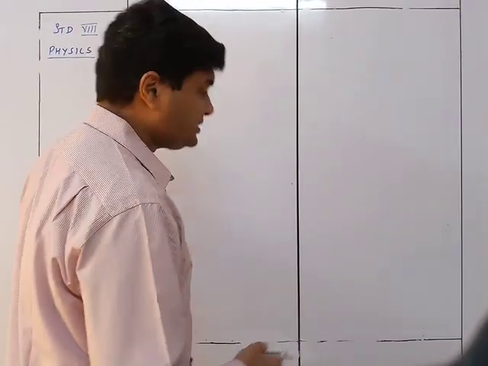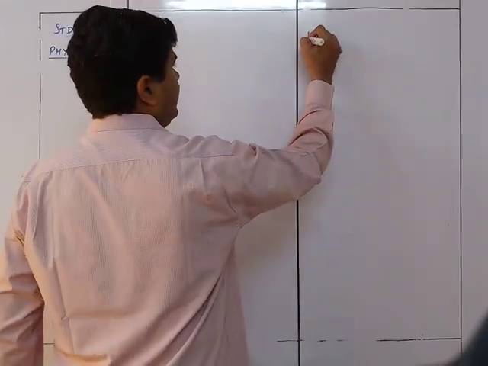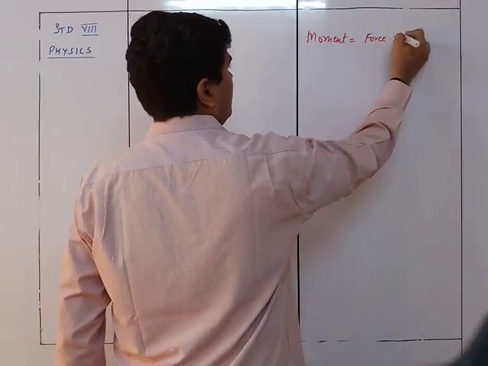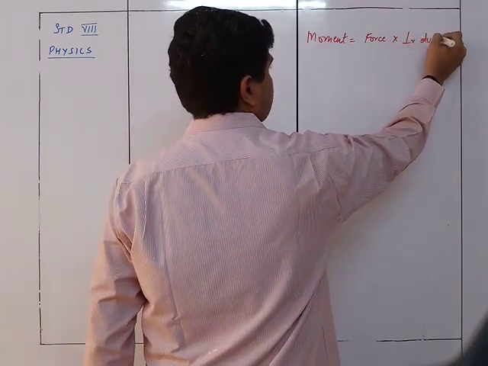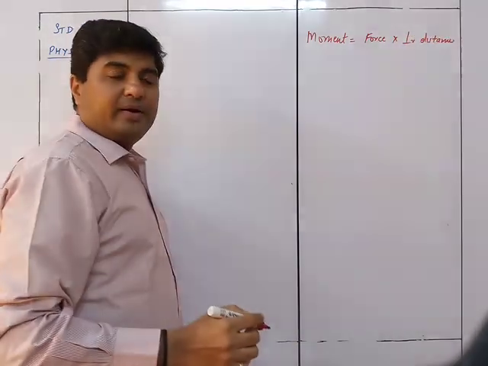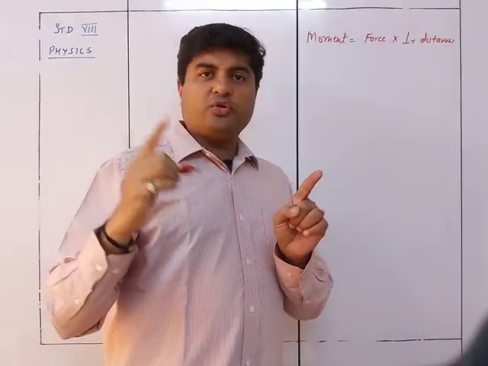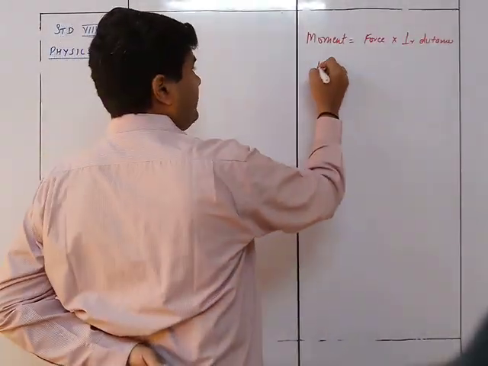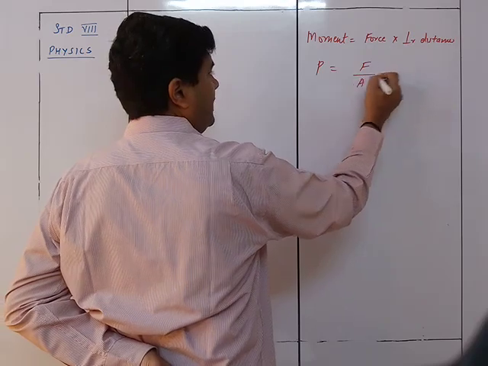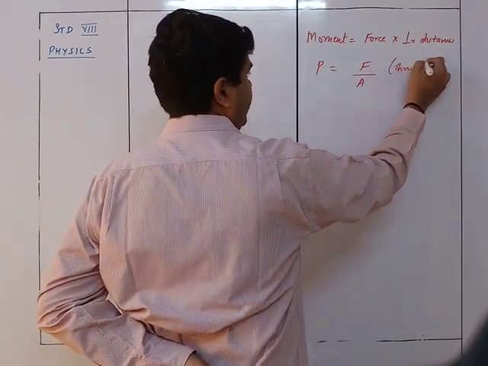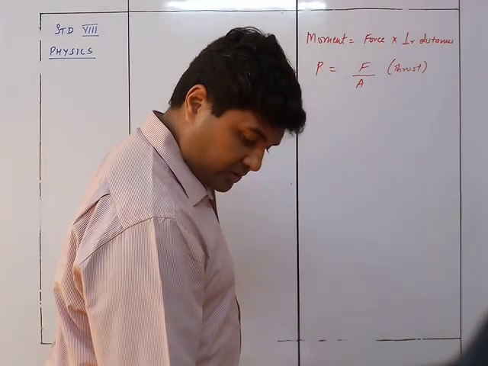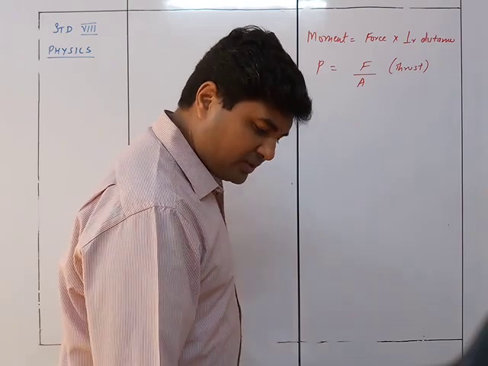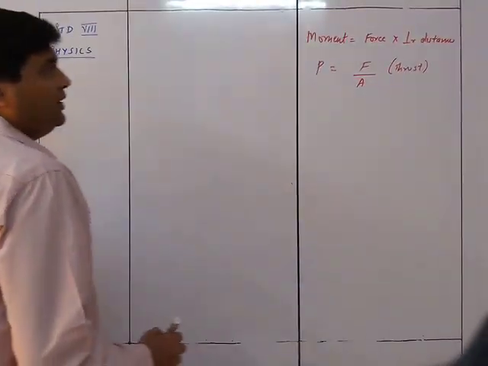The first thing is the formula of moment. Moment is equal to force into perpendicular distance. Do you remember that? Force into the perpendicular distance between the point of application of force and the pivoted point. So that was the first one. The second one is pressure is equal to force upon area, or we can say thrust upon area. I think these are the only two which are going to be required. So these are the two required formulas.